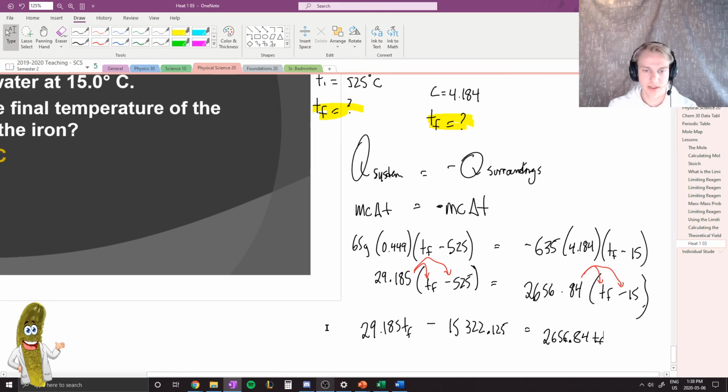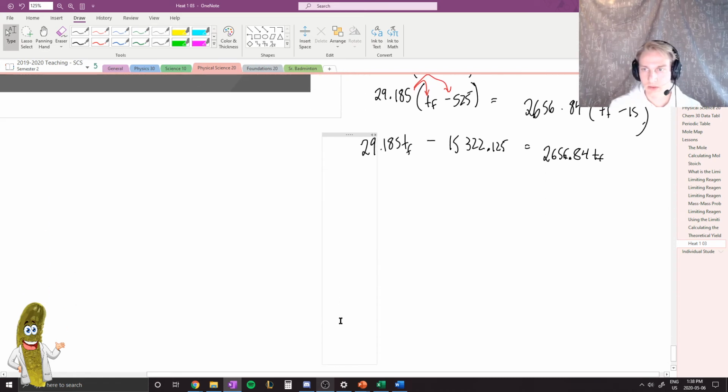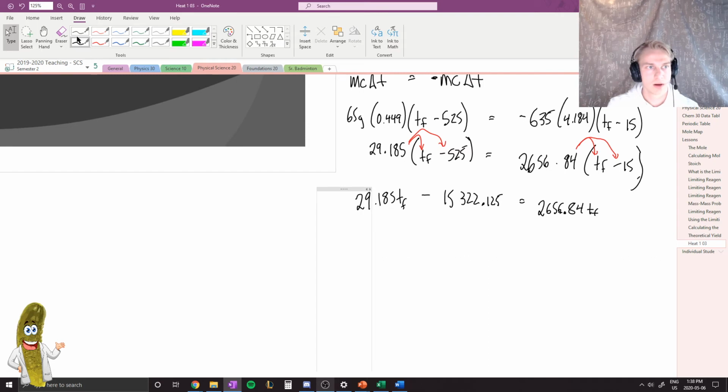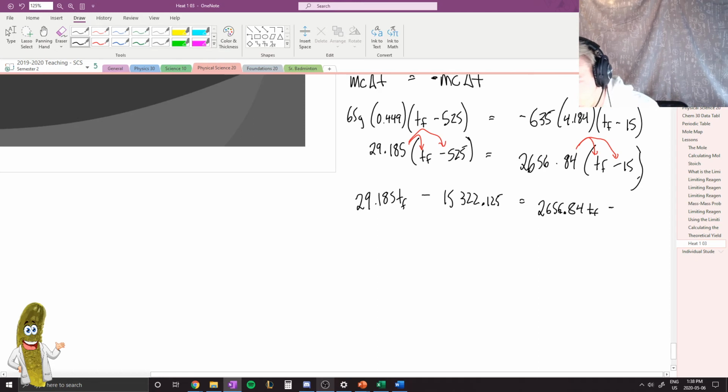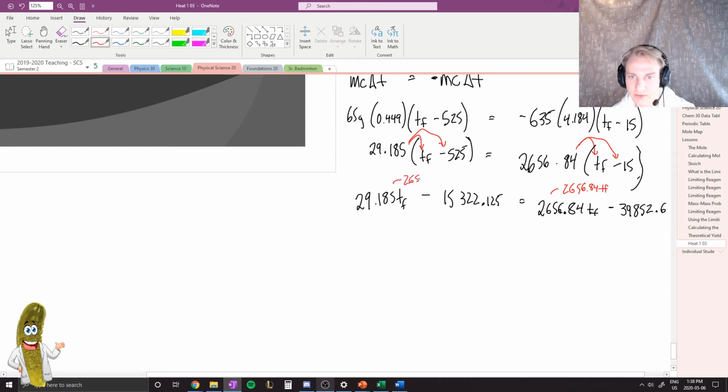And I need a bit more space, so give myself a bit more room here. And I know that from that, I'm going to subtract 2,656.84 times 15, which is equal to 39,852.6. So what I want to do now is get all of the TFs on one side. So I'm going to subtract 2,656.84 TF from both sides.